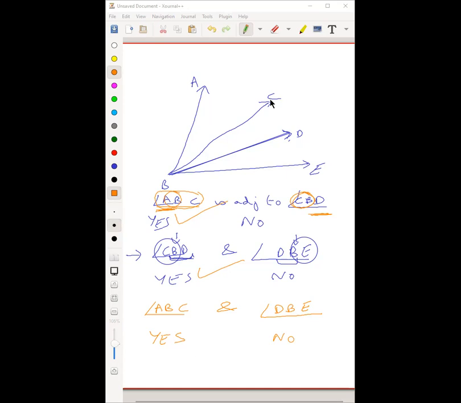ABC and DBE. All those who agree, raise your hands quickly. Adjacent or not? If you say yes, raise your hand. If you say no, leave it down. Quickly. A, B, C, D, B, E. 30 seconds more, figure it out.